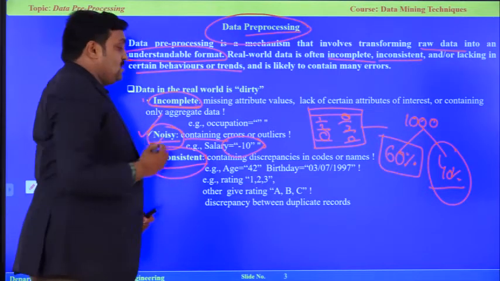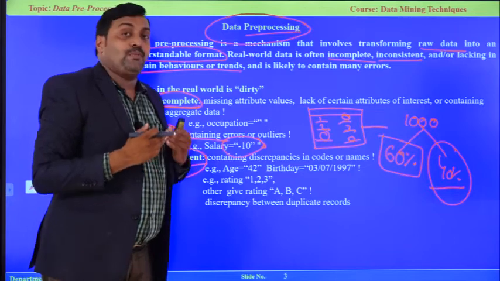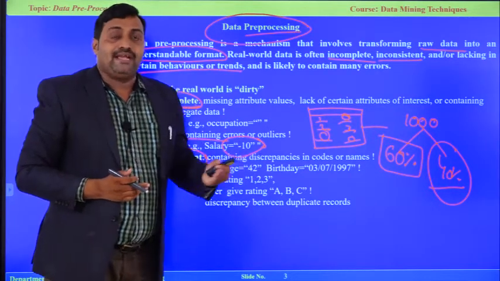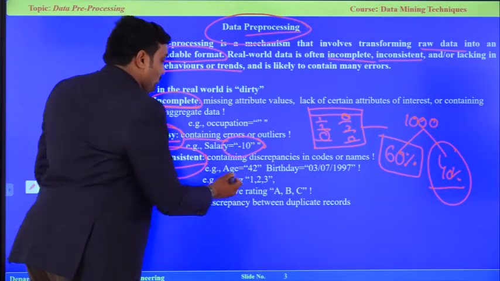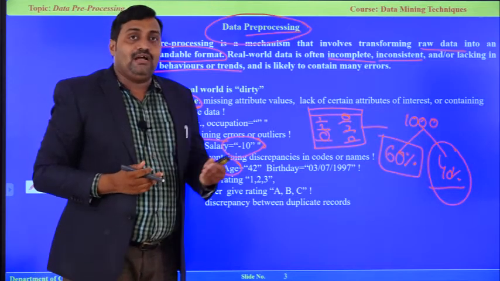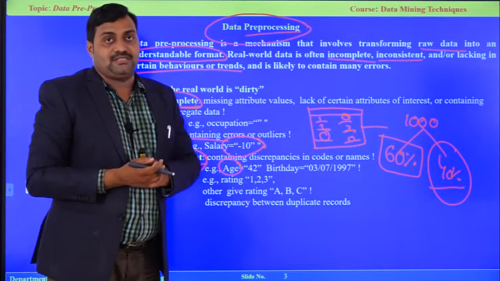Inconsistent means that whenever I am looking for data, the user enters it properly, but as per their understanding level, they enter it in a different manner. Suppose I am going to take age. Generally, for age we are looking for a numerical value like 1 to 100 years.